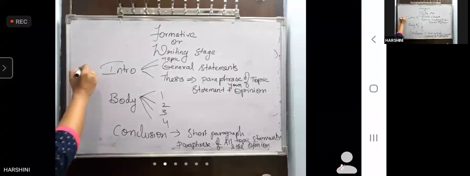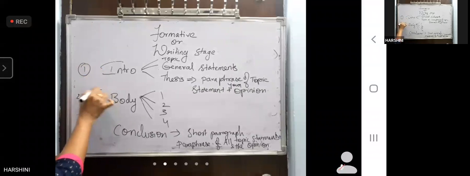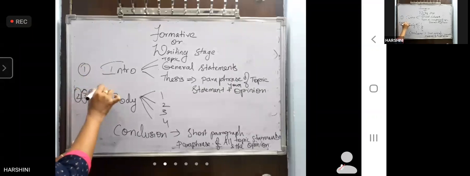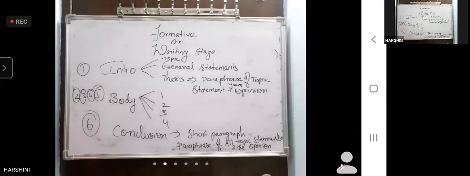Okay, so paragraph 1, 2, 3, 4, 5 paragraphs, and this is 6. This should be our essay. Write down.